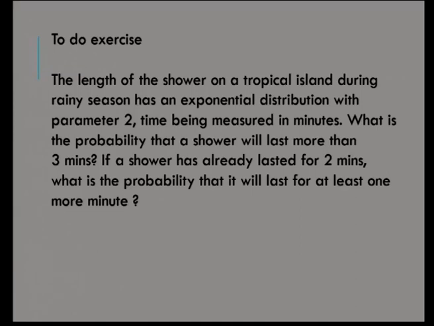So, here P of x greater than 3 given x greater than 2, at least 1 more minute means from 2, 1 more minute, so x greater than 3 is the correct one. So, P of x greater than 3 given x greater than 2 will be equal to P of x greater than 1, which you have to find out. This is using the memoryless property of the exponential distribution.